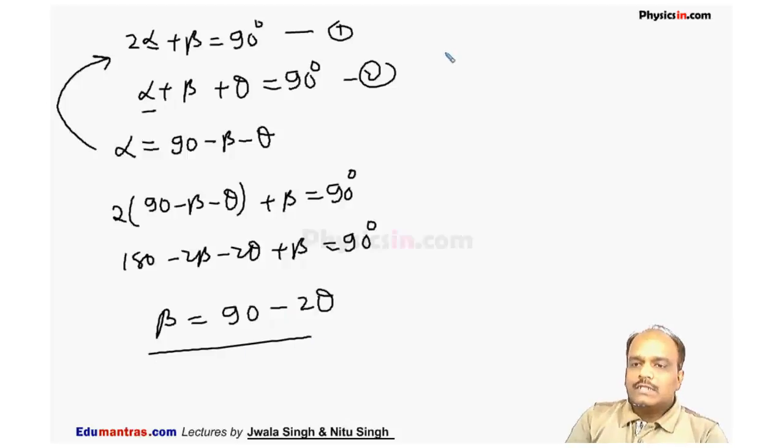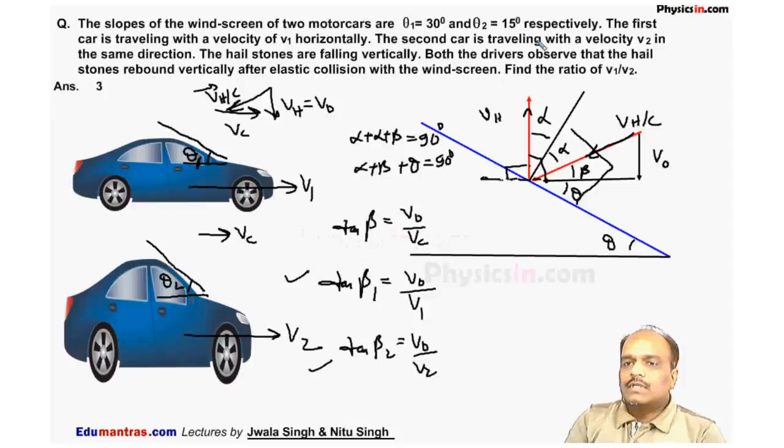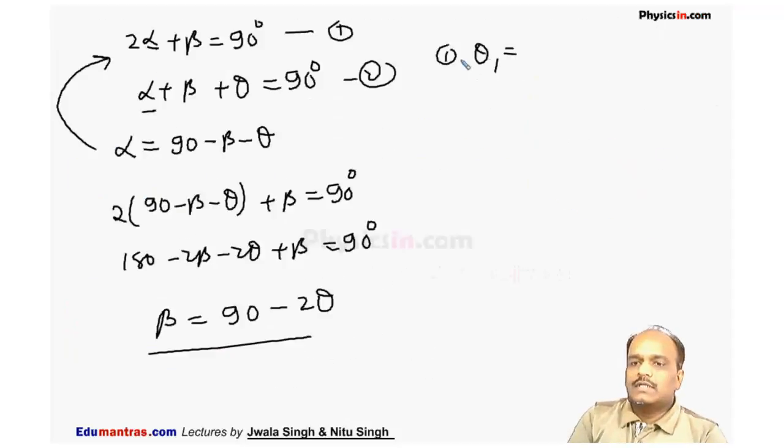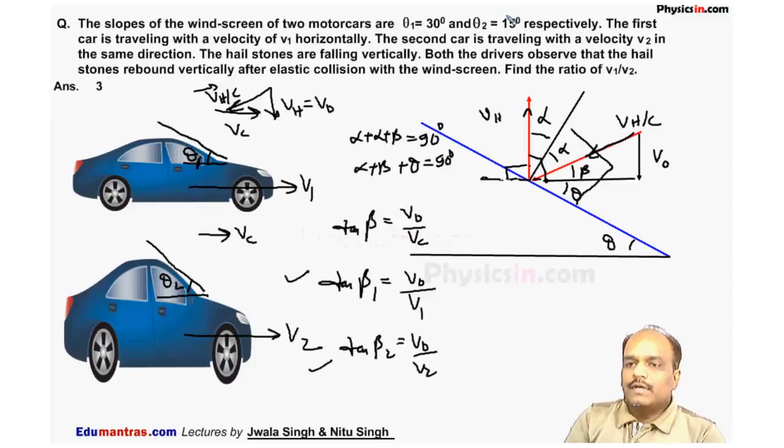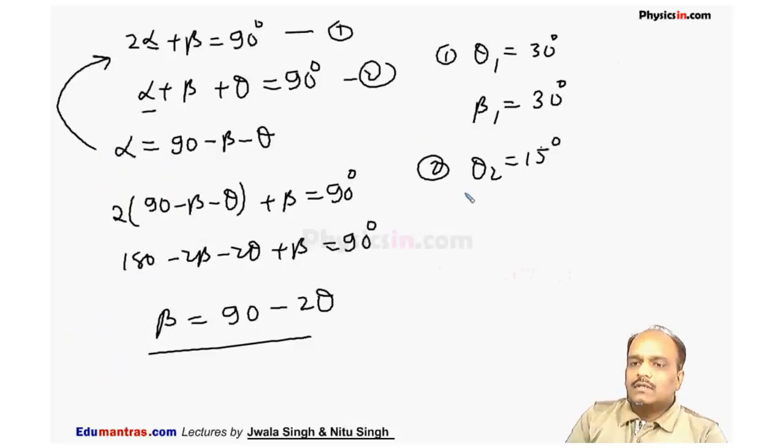So in the first case, theta 1 is given as 30 degree. So beta 1 is 90 minus 2 into 30, that is 30 degree. In the second case, theta 2 is 15 degree, it is given. So I can say beta 2 is 90 minus 2 into 15, that is 30, so 90 minus 30 is 60 degree.